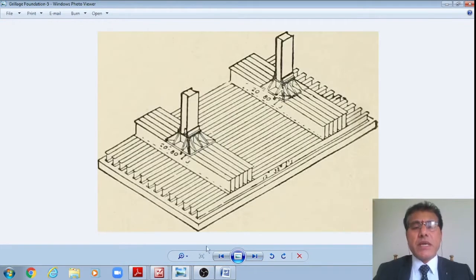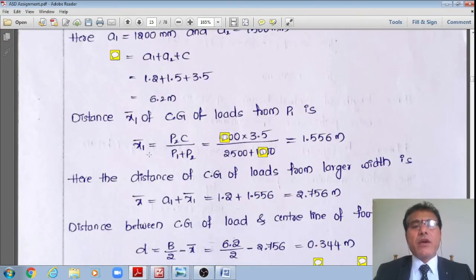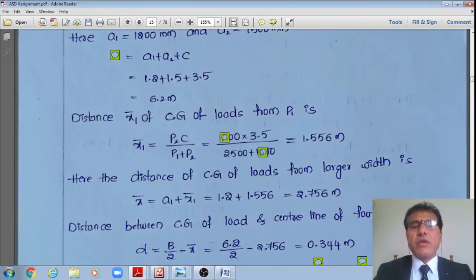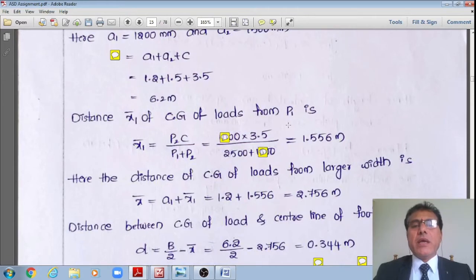Therefore, with respect to the central line of this first column, I am finding out that as x1 bar as per the notation, P2 multiplied by C divided by total load. Therefore, now I do have P2 is 2000 multiplied by C, center to center distance is 3.5 meter, divided by total load is equal to 2500 plus 2000. That works out to 4500 in the denominator, or x1 bar is equal to 1.556 meters.